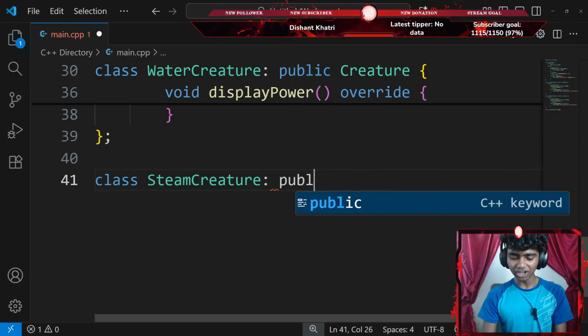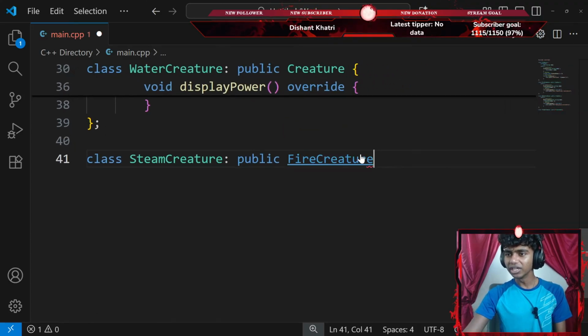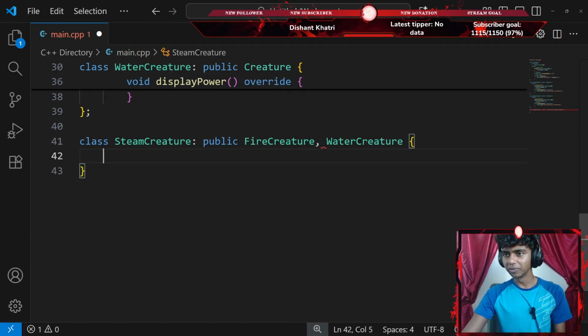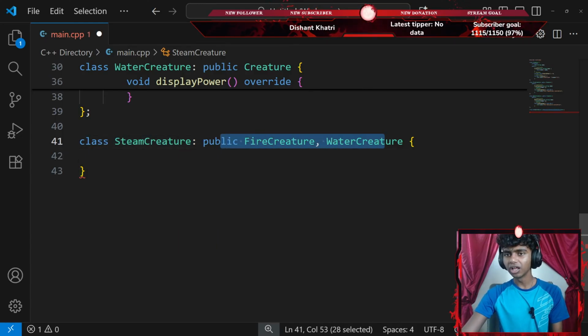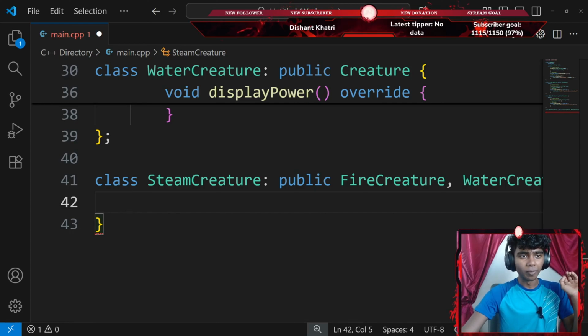I am going to be inheriting all the public content from, let's say, my fire creature class. There we go. And then let's go ahead and go with something like water creature class as well. Okay, next up I'll go with the curly braces. Okay, so stream class, public. Now inside of my class, this will form a diamond formation.